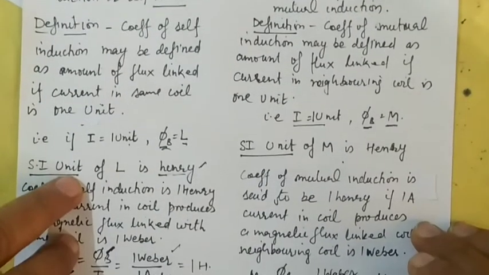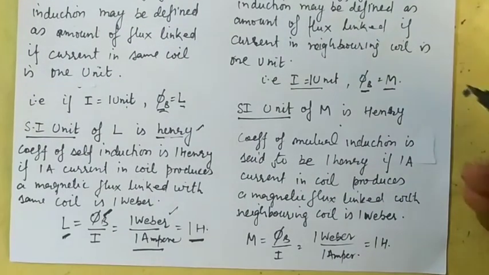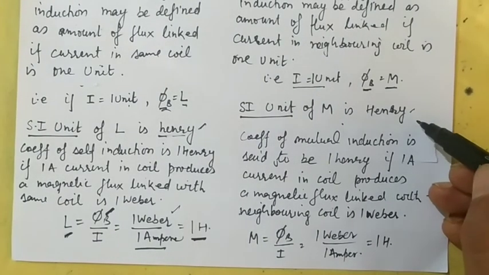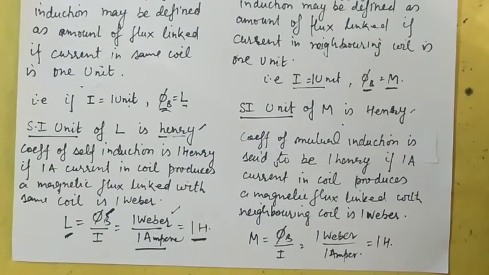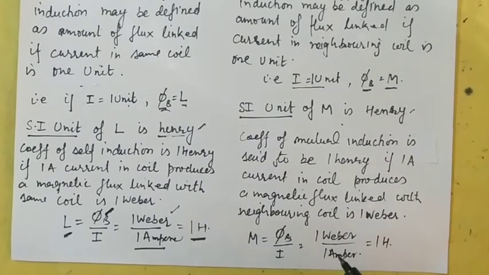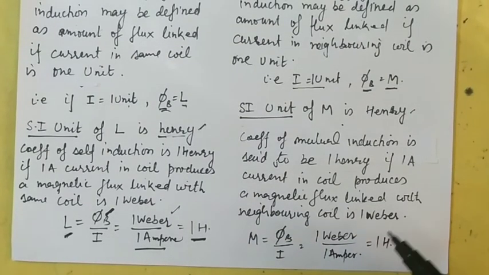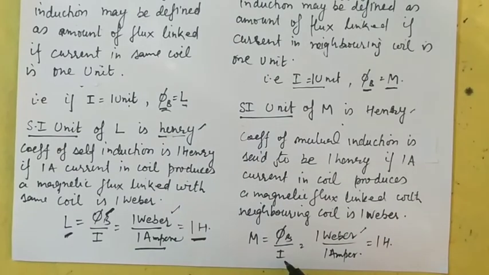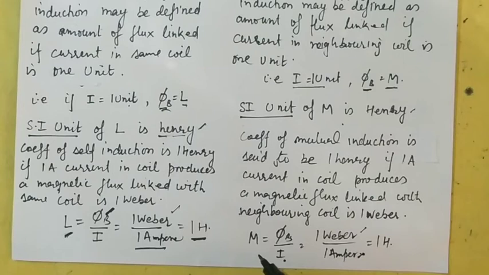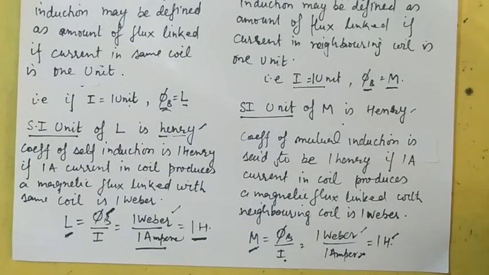The coefficient of mutual induction is measured in Henry, the same as self-induction. We can say that M, the coefficient of mutual induction, is 1 Henry when the flux linked in the coil is 1 Weber while the current in the neighboring coil is 1 ampere. Then mutual inductance is 1 Henry.